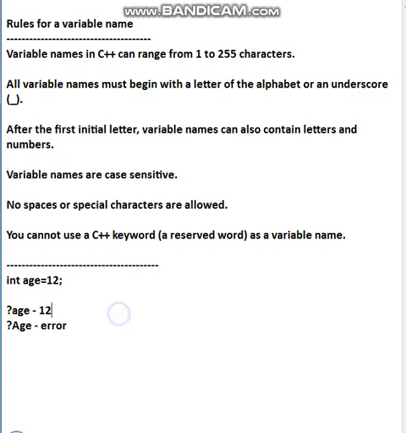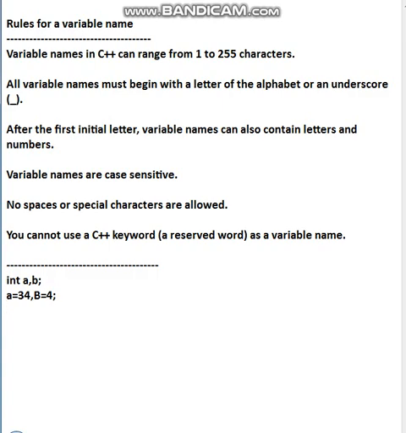We have two cases: upper case, which we call capital, and lower case, which we call small letters. Either you write in small or in capital, not a problem, but you have to write the same everywhere. Once you write capital, you have to write capital everywhere. You cannot write small. Fine students, now suppose I am doing another example, please see. int a, b; then a equal to 34, and b equal to something, by mistake written differently.